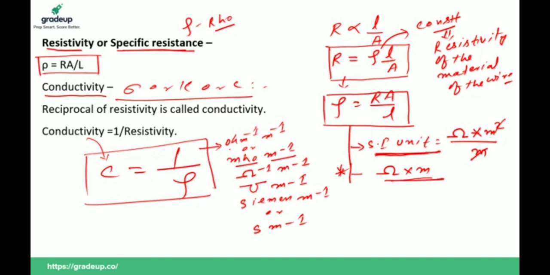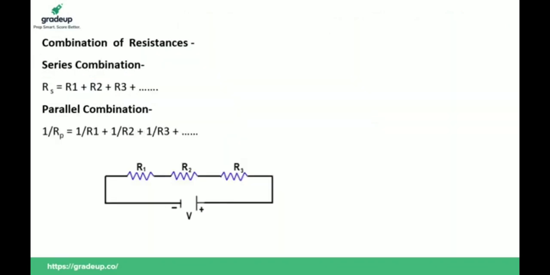Also mho per meter, Rajesh. So this is mho and per meter. Is it clear or not? If clear, please comment. So you can write the SI unit of conductivity in different forms. Yes, very clear.